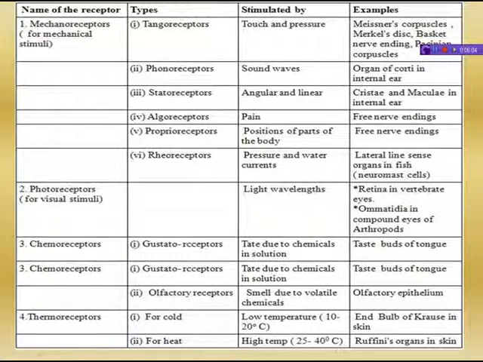The examples are taste buds of the tongue. Olfactoreceptors also are part of chemoreceptors. They sense smell due to volatile chemicals, and the example is the olfactory epithelium. And the last one is thermoreceptors.